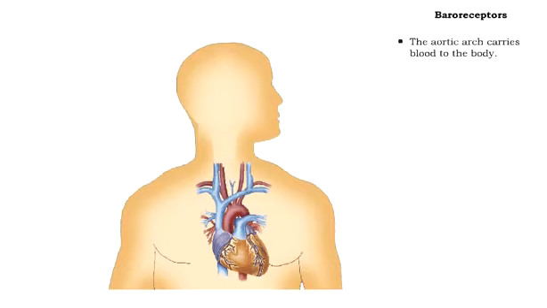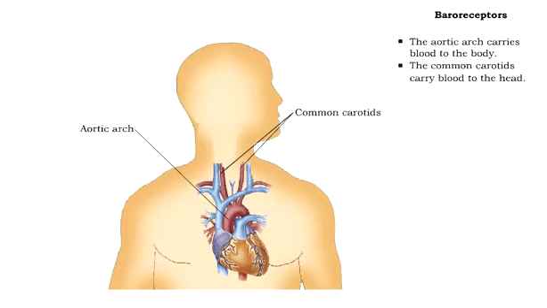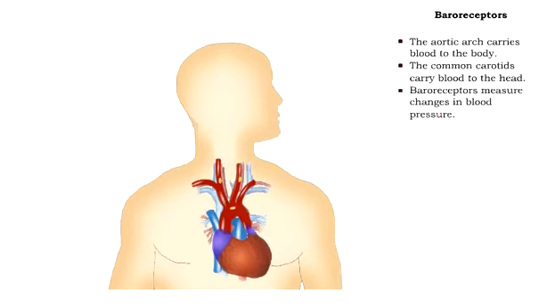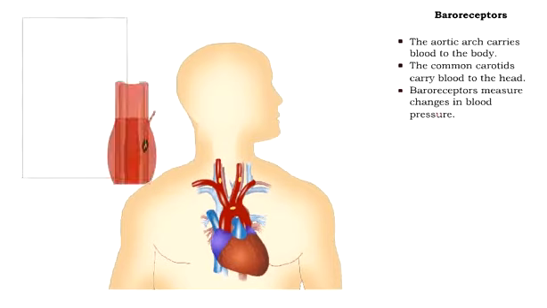The aortic arch and common carotids are arteries that supply blood to critical areas of the body. The aortic arch supplies the body, and the common carotids supply the head. Within these major arteries are structures called baroreceptors that measure blood pressure and send nerve impulses up to the brain.